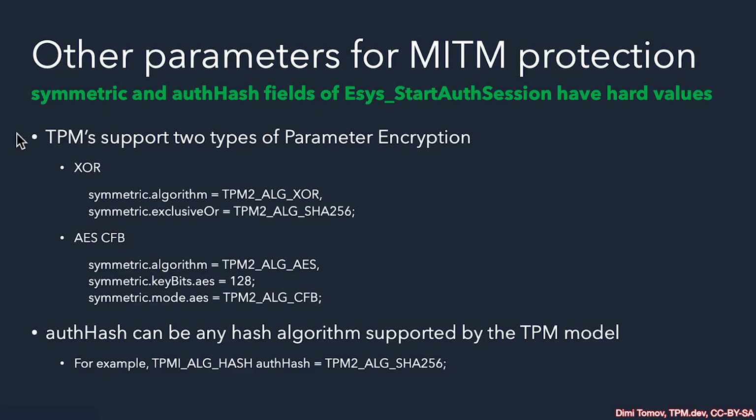We selected the type of TPM session, and now we need to choose also the type of parameter encryption. There are 2 types of parameter encryption that the TPM supports: XOR and AES CFB. The AES CFB offers higher guarantees. The session key will be symmetric. The only supported size of AES is 128 for parameter encryption. The hash algorithm for the TPM session supporting parameter encryption can be any of the hash algorithms supported by the TPM. And of course, when we get to policy, you'll see that it has to match the hash used to generate the policy. But for now, we can just use SHA-256.